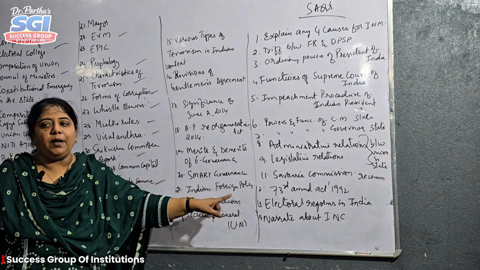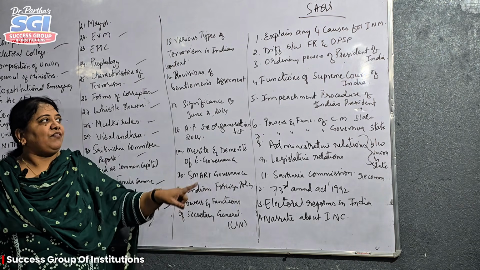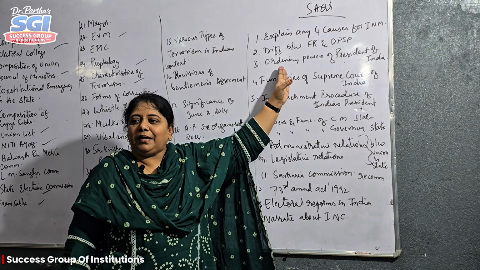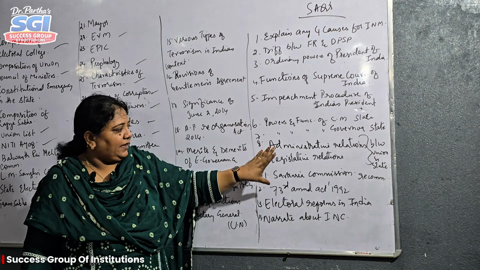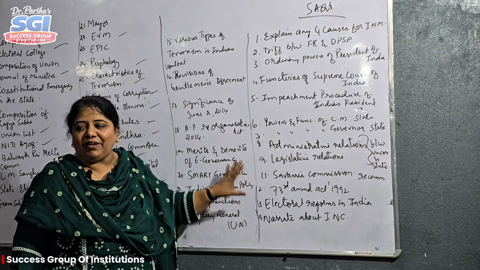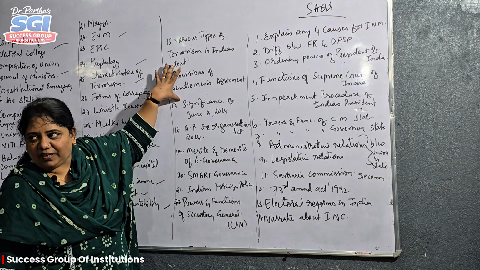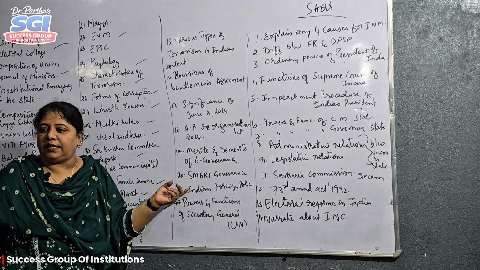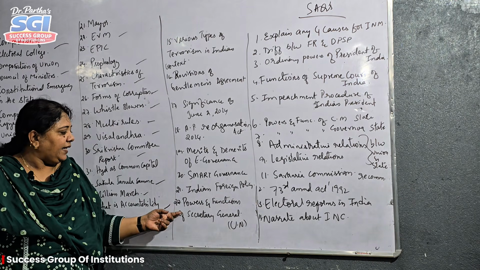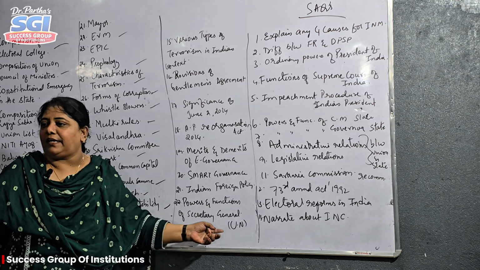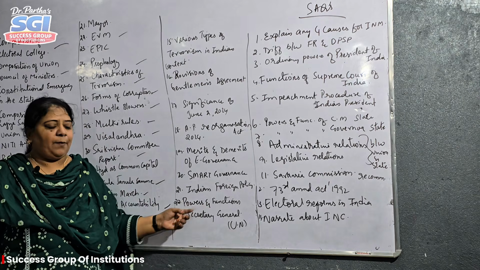Then Indian foreign policy. Till now we have seen how fundamental rights were introduced in India. Then we have seen about the president and prime minister. Then we have seen about the state level government. Then we have learned about the state of Telangana. Now we are coming to the foreign policy, how India's relationship with foreign countries is. That is the foreign policy they have followed. And then powers and functions of the United Nations Secretary General.